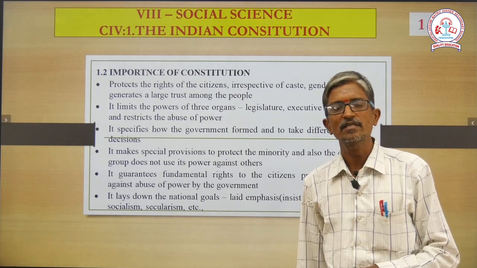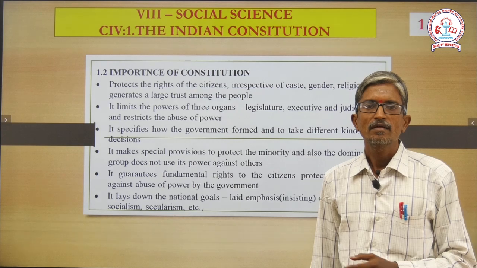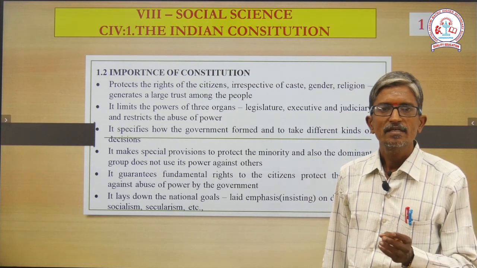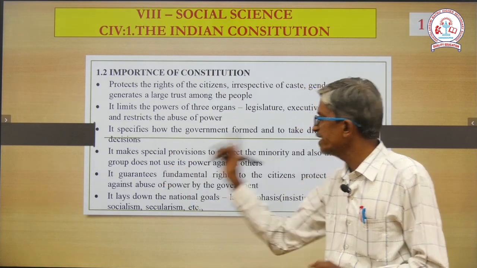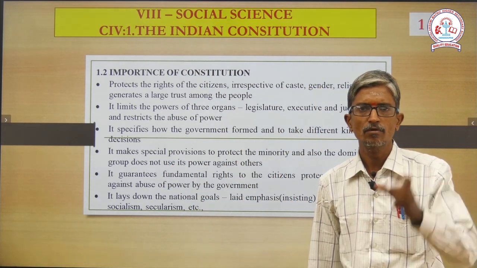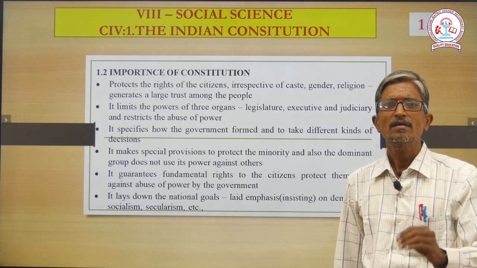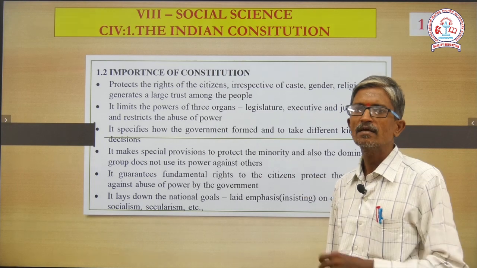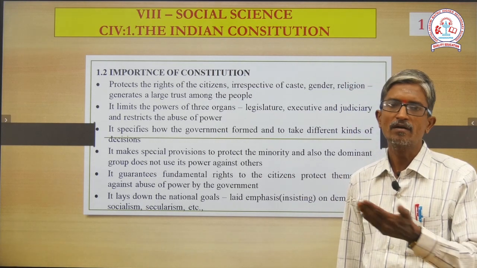Social security functions include 3 things: health, education and defense. It makes special provisions for the minority, the people who are in minimum strength, and also the people who have not obtained the facilities that we are all enjoying.